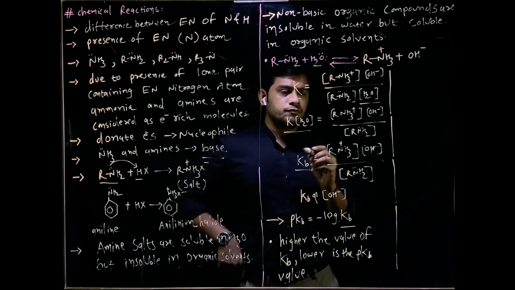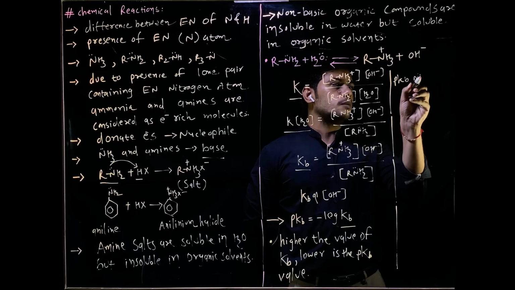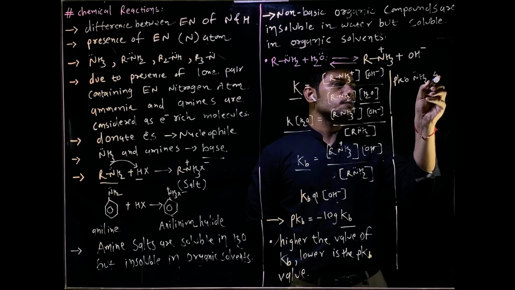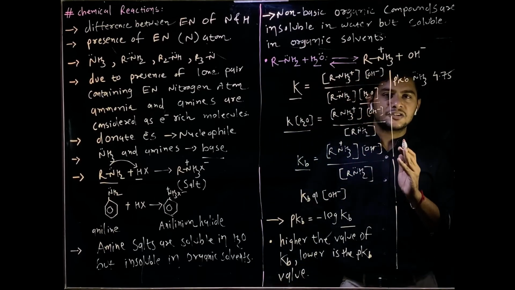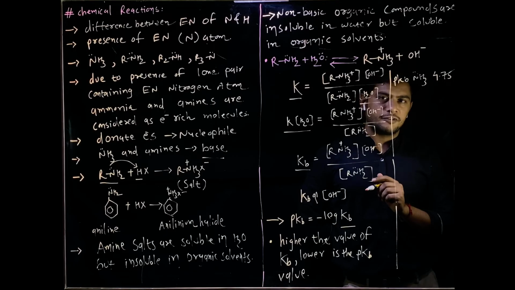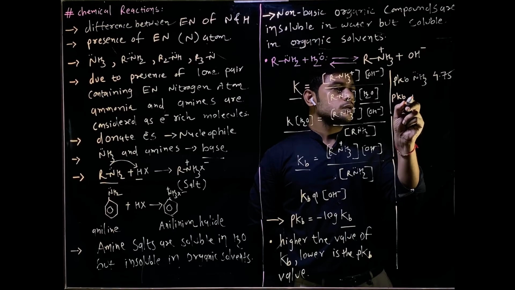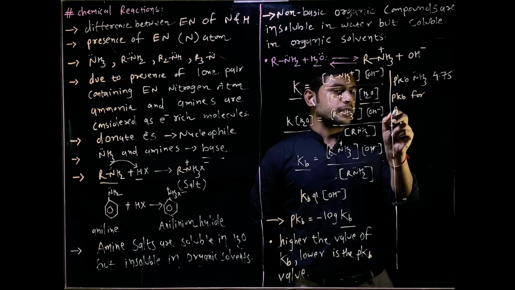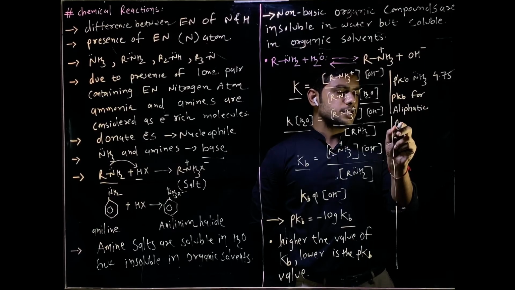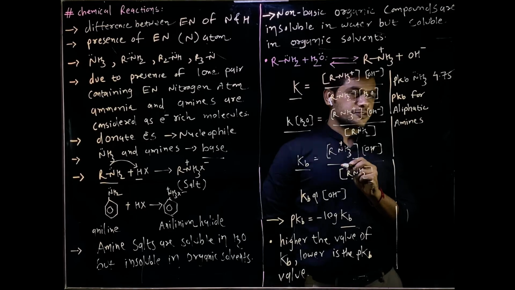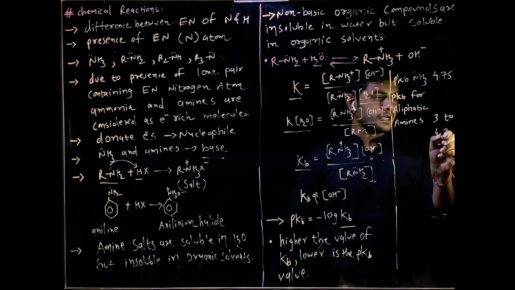So do remember the pKb value for ammonia, NH3, is 4.75. The pKb value for aliphatic amines is 3 to 4.22.